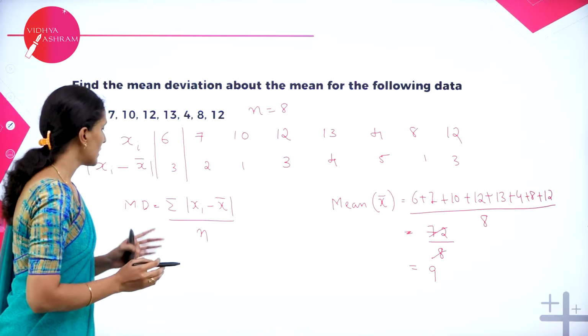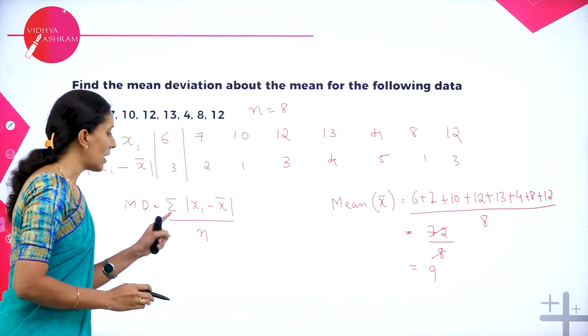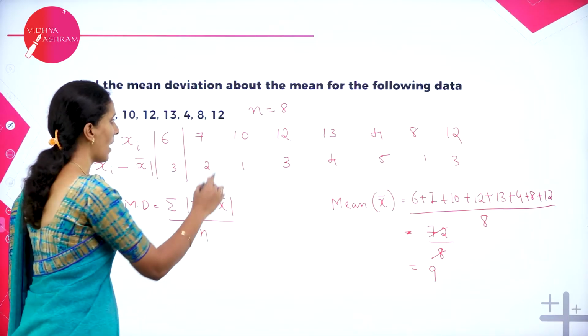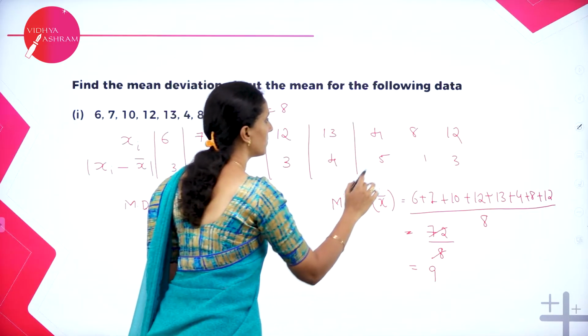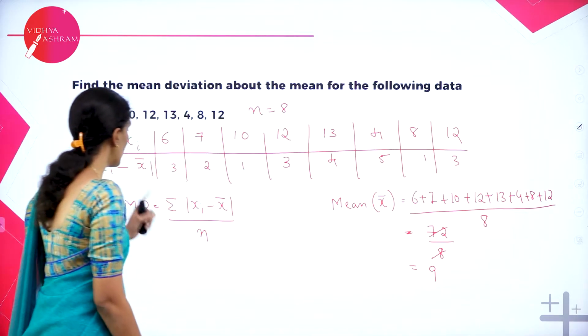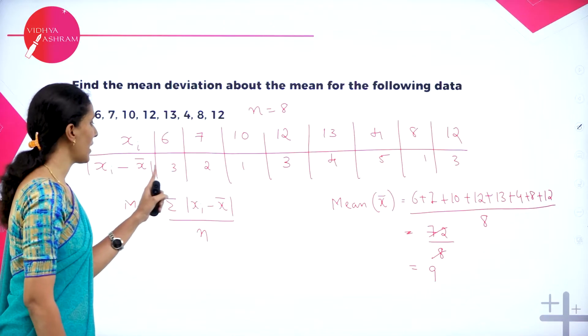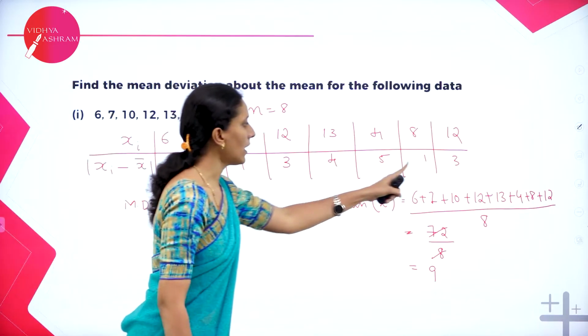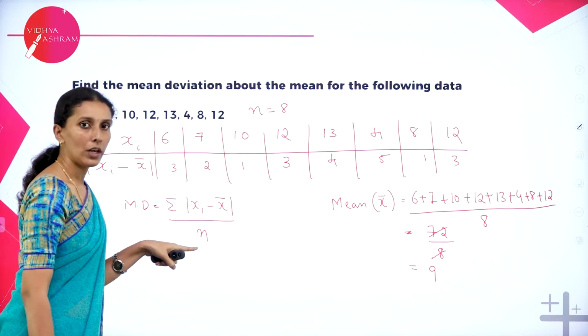Next, what is the mean deviation formula? Sum of all |xi minus x bar| divided by n. So this is the row of |xi minus x bar|. Add all the numbers and divide by the total number.